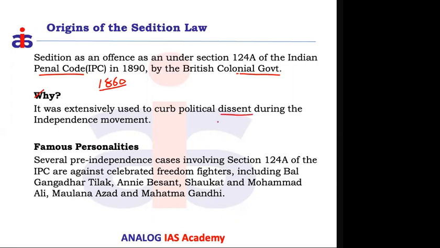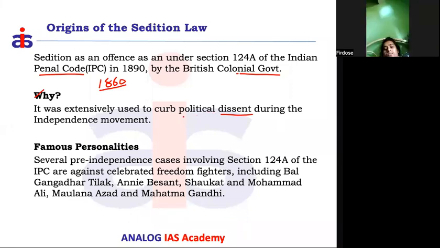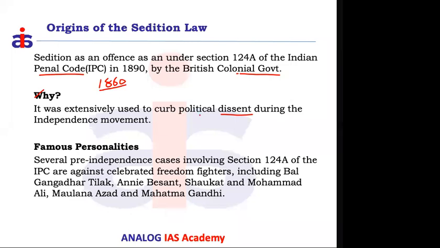Dissent means taking any stand against the elected government. So this was to curb political dissent, which we can see as a common phenomenon during the independence movement, especially post 1857. There were many Indian people opposing the British government. When anybody was creating this kind of disaffection towards the British government, they booked the people and sent them to jail. This is called political dissent, and to suppress this opposition to the British government, this specific provision was added.